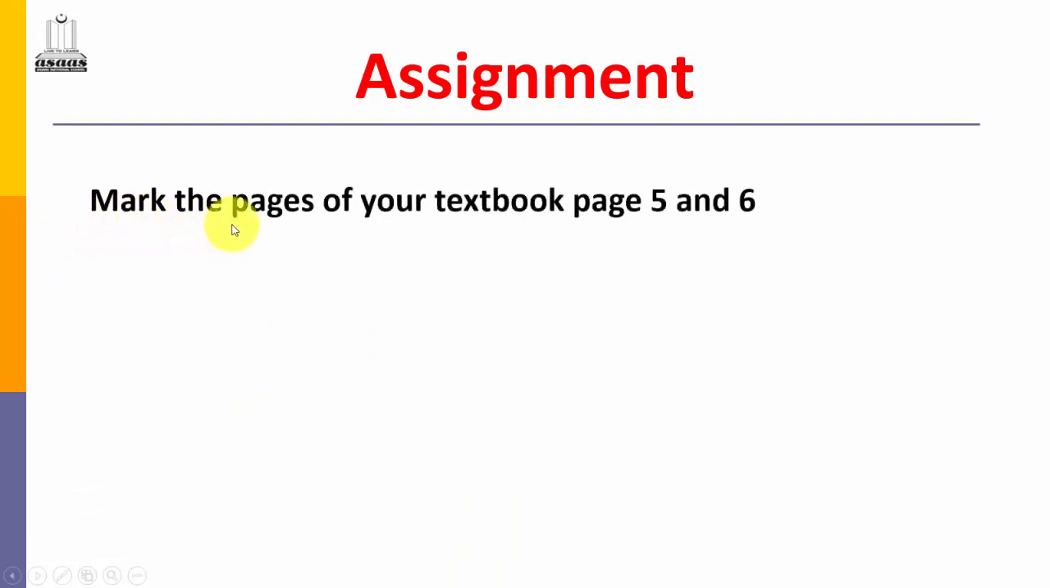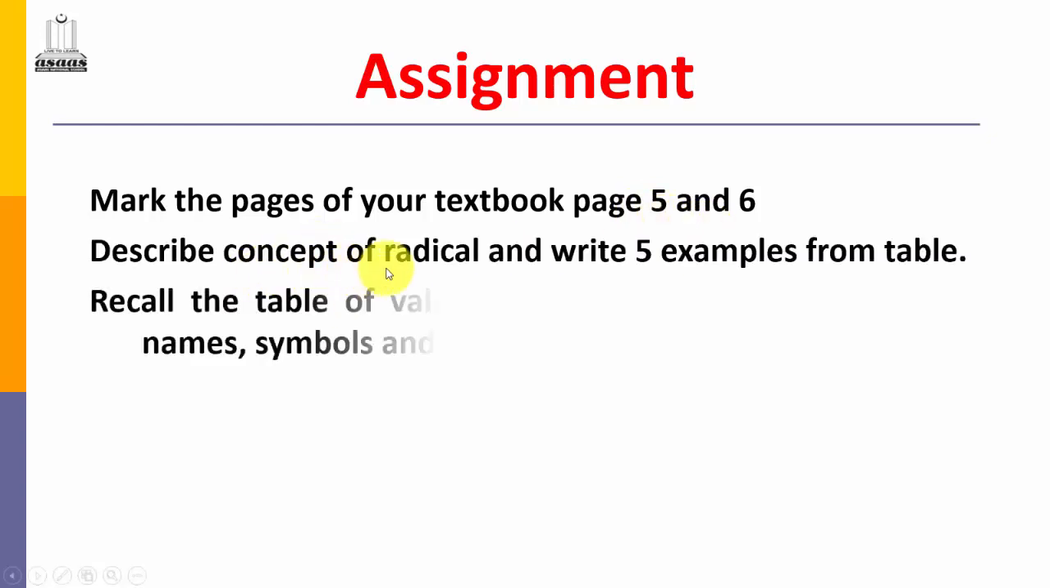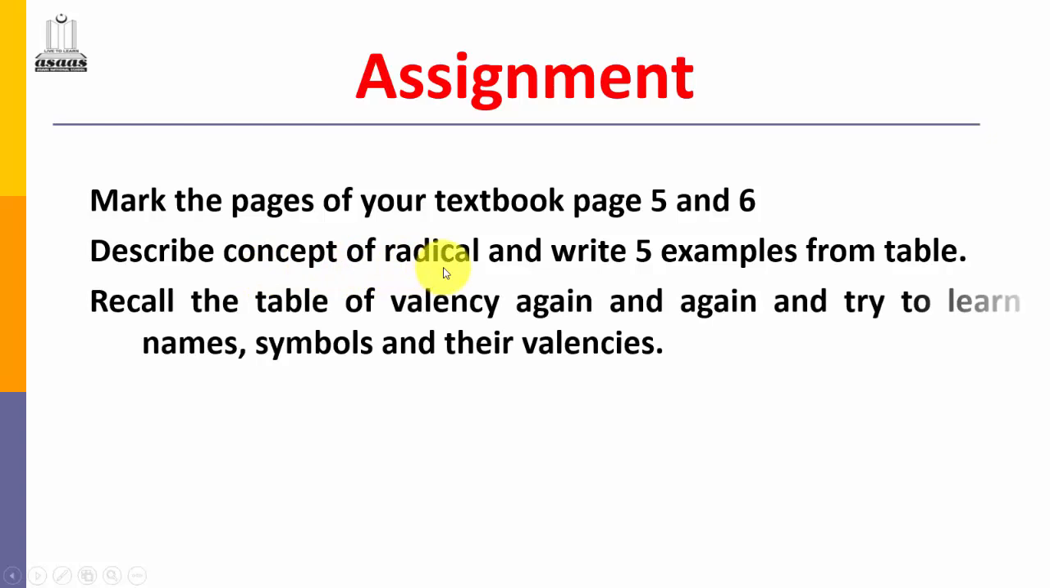So mark the pages of your textbook, page number 5 and 6. Dear students, you have to be careful to mark these pages 5 and 6 in your textbook. Describe the concept of radical and write 5 examples from the table. Recall the table of valency again and again and try to learn names, symbols and their valencies. Try to learn means that you have to learn on a daily basis, and in a week you have to learn their symbols, their valencies and their names as well.